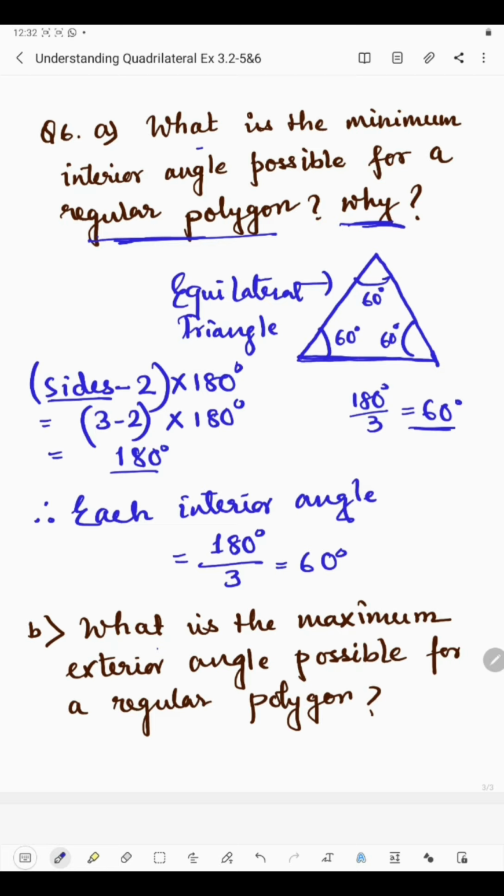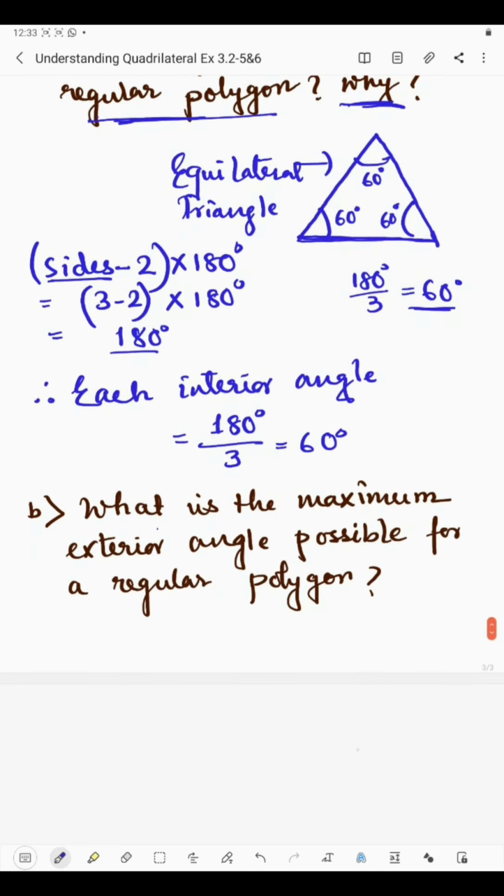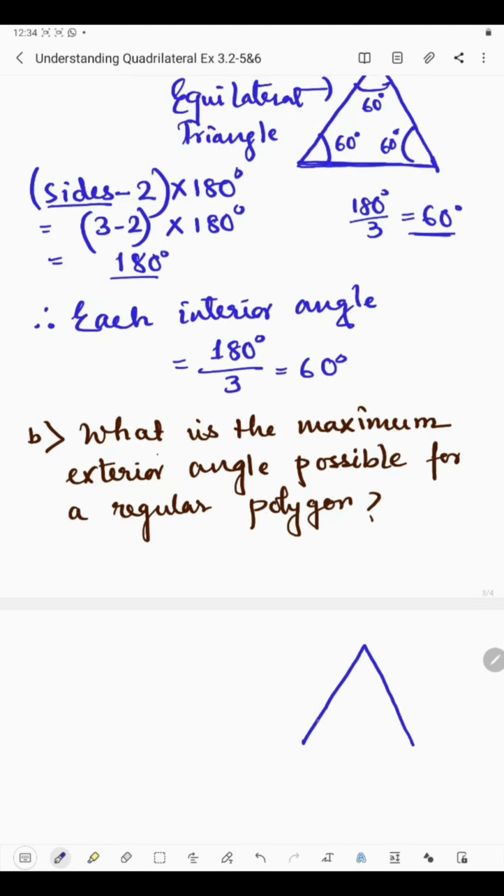So what we have seen is that an equilateral triangle is a regular polygon with 3 sides. So what will be the maximum exterior angle here? Because if it is a regular polygon, then all sides and angles will be equal. Suppose this is an equilateral triangle, okay? So here all 3 sides are equal. So in the first part we concluded that all angles of an equilateral triangle are 60 degree. All interior angles means each interior angle of a regular polygon having 3 sides is 60 degree. So what will be the exterior angle?